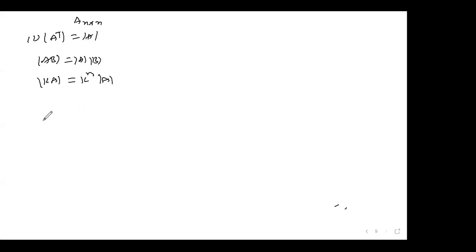Now, that is the same thing I was telling. And next one, det A to the power of n can be written as det A to the power of n, you can write here like this.